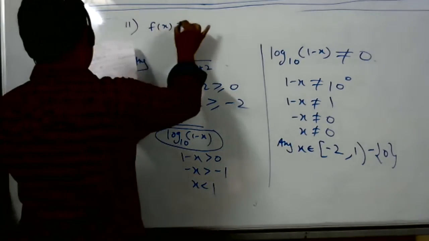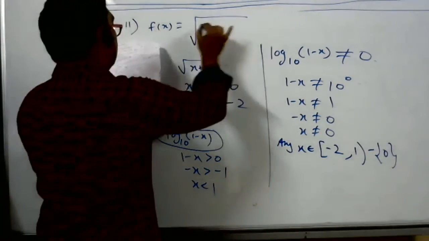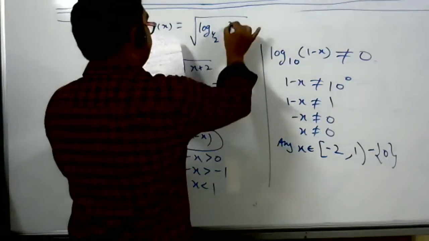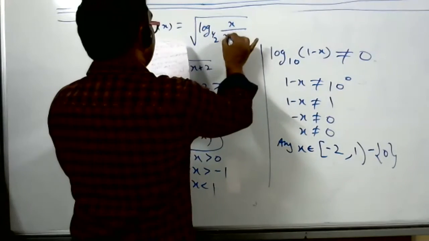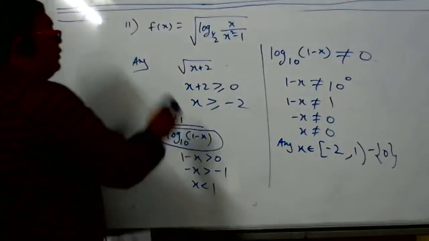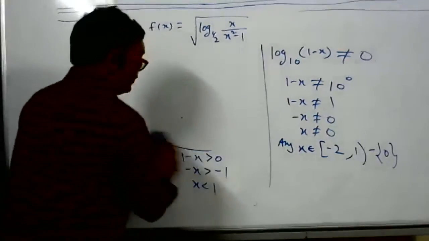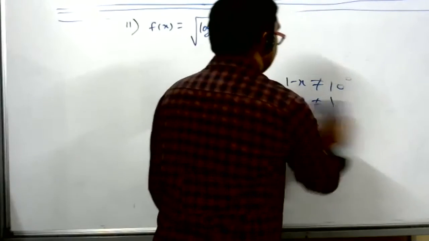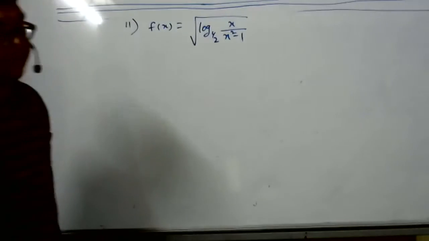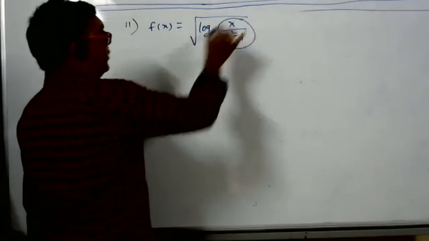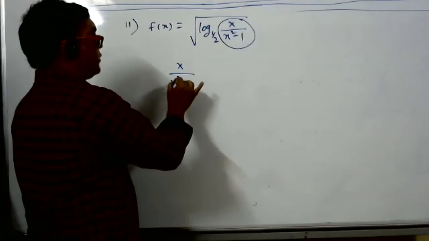F of x is square root of log of x by x square minus 1. People, you have to revise what I'm teaching. Otherwise, it is very difficult. Again, same properties of log we will use. Tell me, what is the first condition?